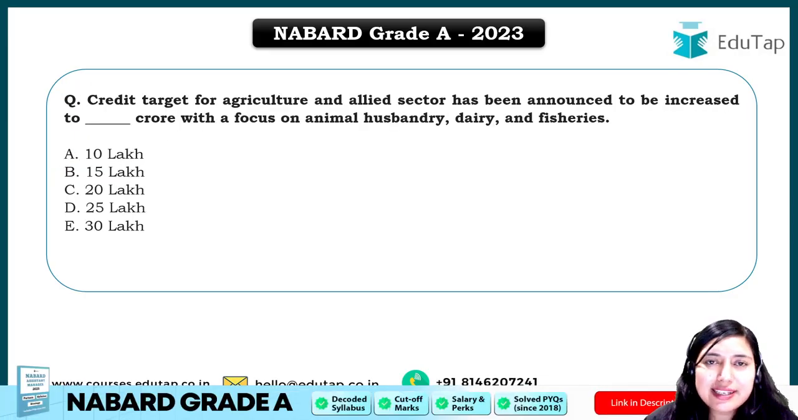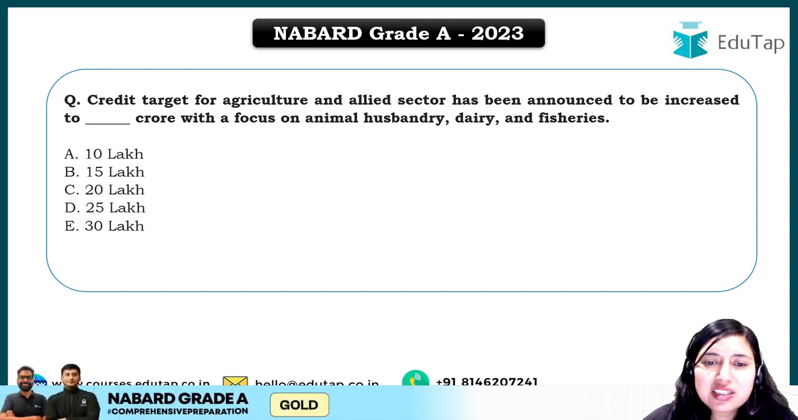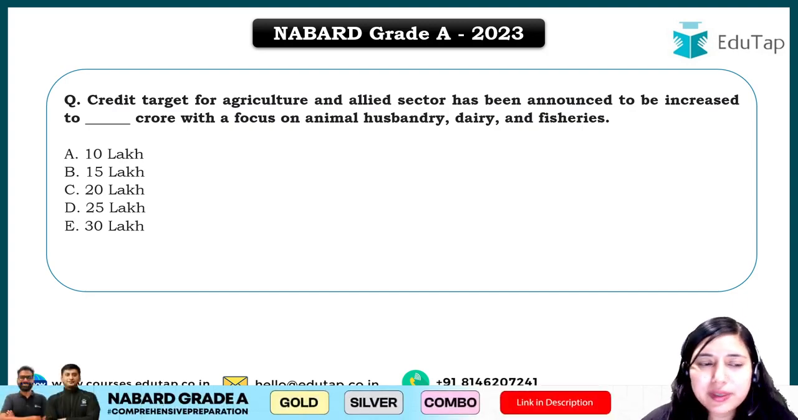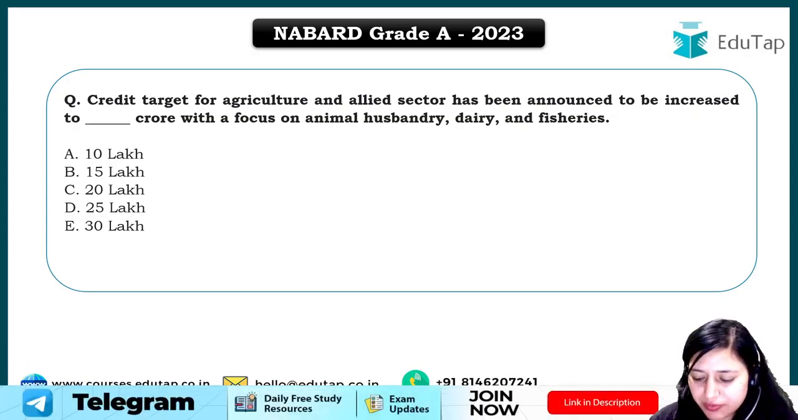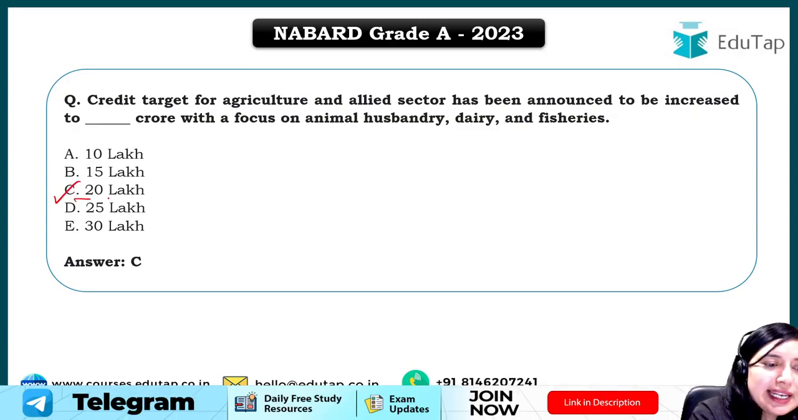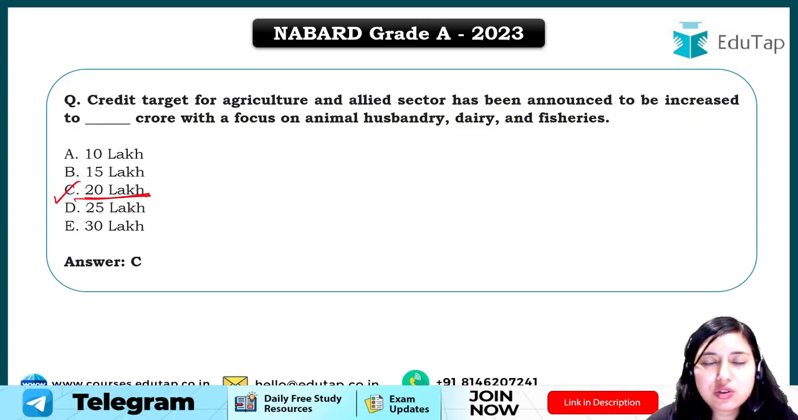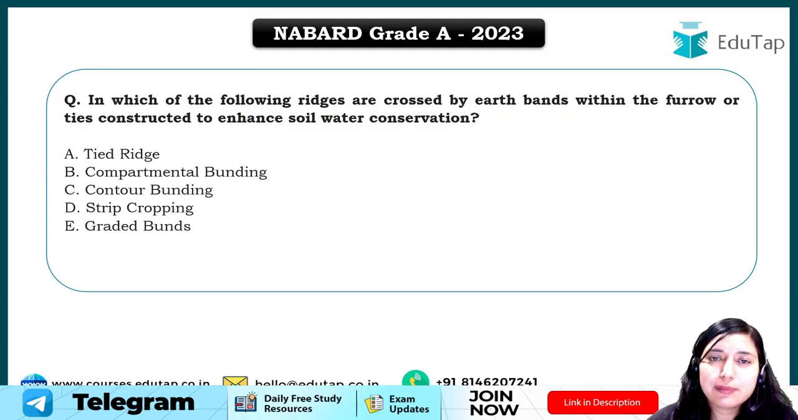So the next question is, the credit target for agriculture and allied sector has been announced to be increased to dash crore, with the focus on animal husbandry, dairy and fisheries. So the answer for this question is 20 lakh. Okay, such questions are also in the examination, so you have to learn all these types of current affairs, right?